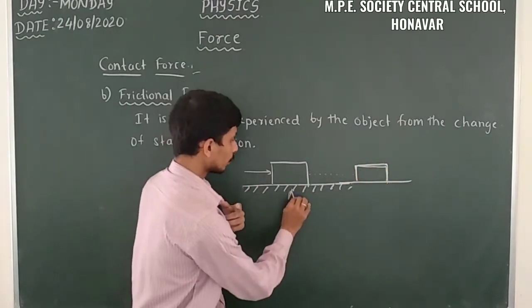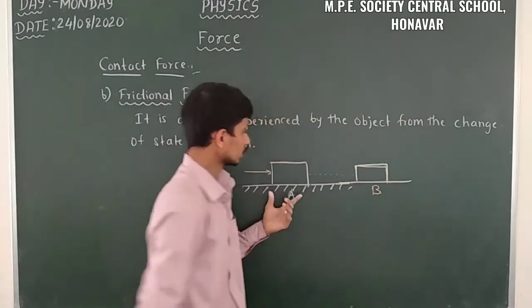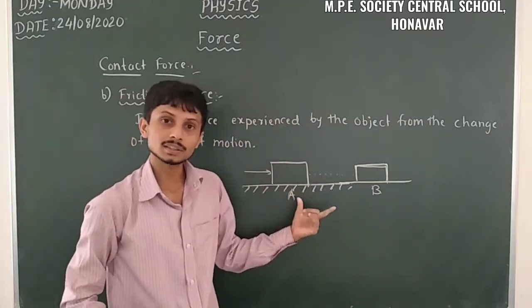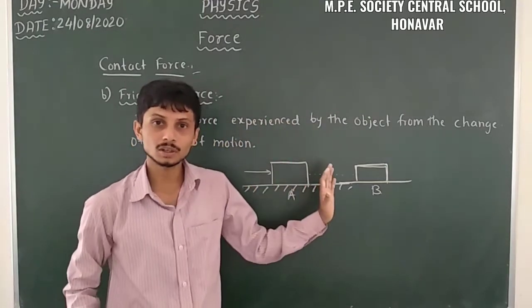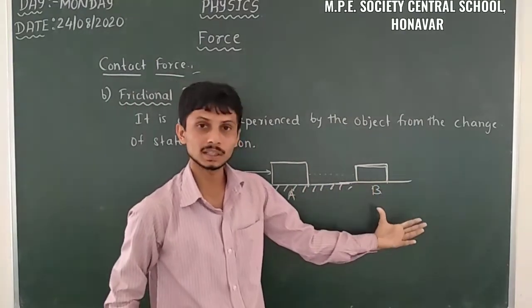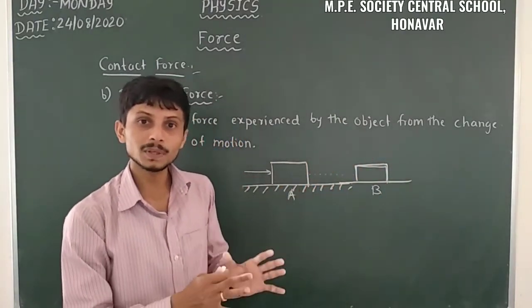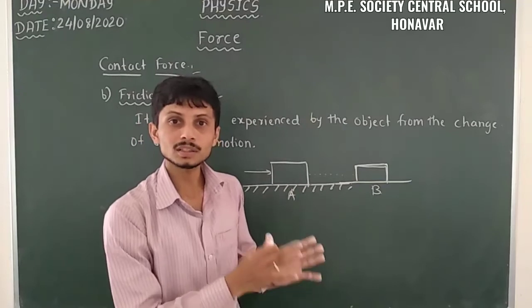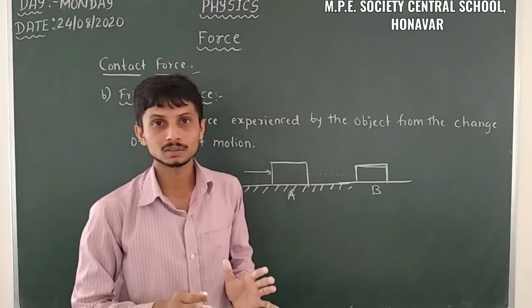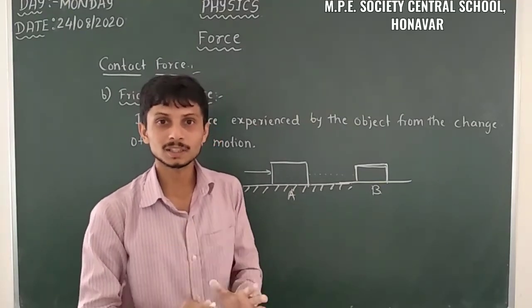Here is a point A and a point B. Initially the box is at point A, and when the force is applied, it comes to point B. At point B the box stops because of the frictional force.